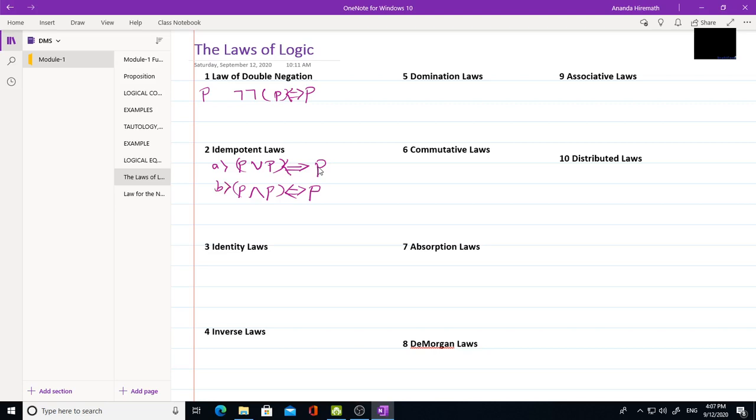Remember this: P or P will yield you again P, and P and P is also logically equivalent to P.